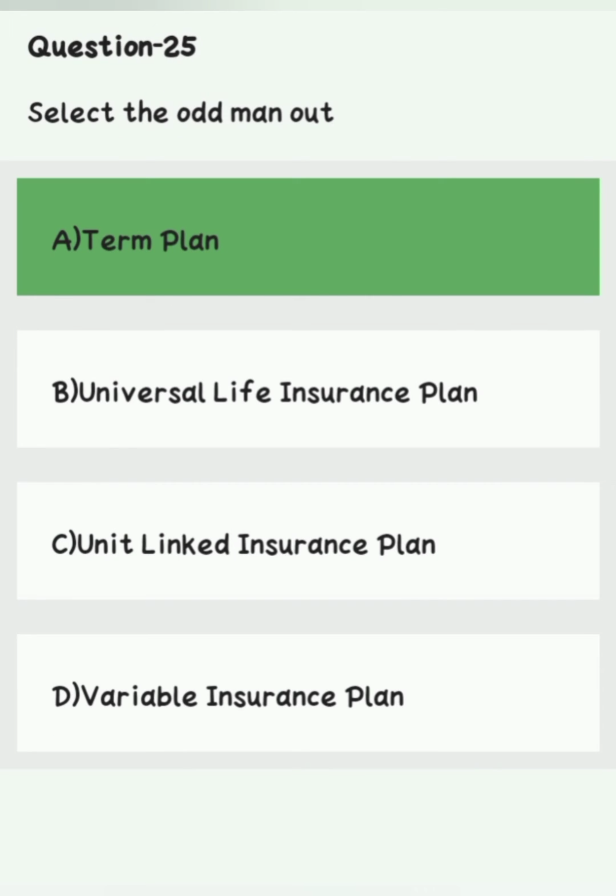Question number 25. Select the odd man out. Option A, term plan. Option B, universal life insurance plan. Option C, unit link insurance plan. Option D, variable insurance plan. Right answer is option A, term plan.